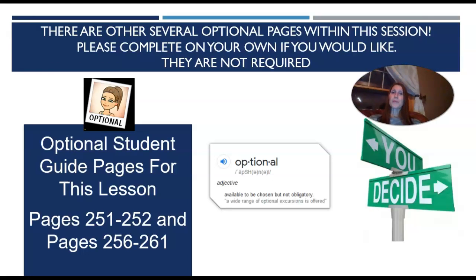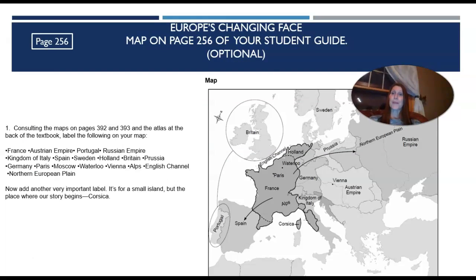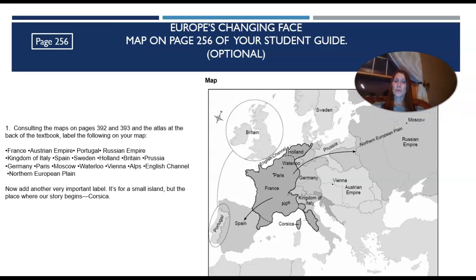There are several other optional pages within this lesson. Please complete these on your own if you would like. These are not required. These are on pages 251 to 252, and then pages 256 to 261. When you're watching this on your own, if you'd like to stop and pause the video, you may do that. This is the map on page 256. This is it filled in. Yours is not filled in on page 256. If you'd like to take a pause here and do that, you may do so.